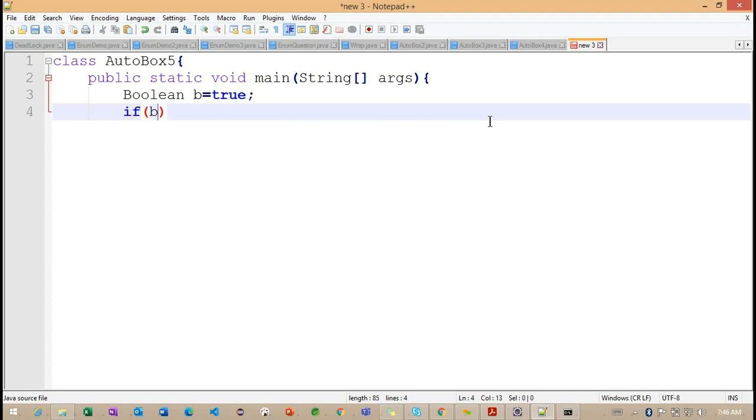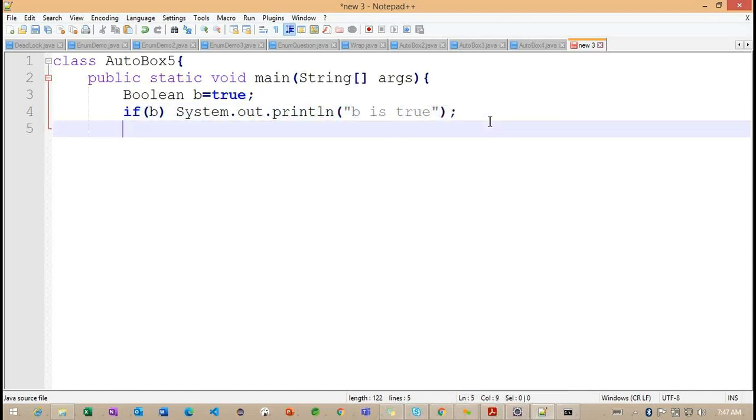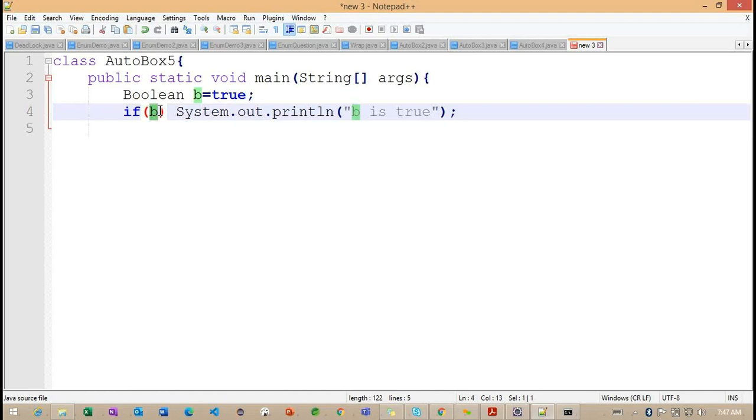After this, I'm trying to write if B, defining one expression. If it is returning true, I want to print: B is true. This is the value I want to print. If you observe carefully, B is basically a reference here.